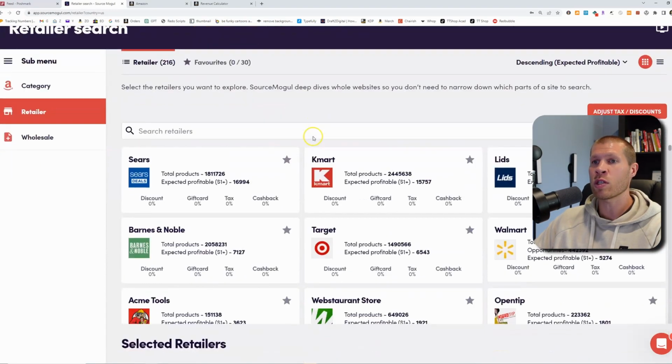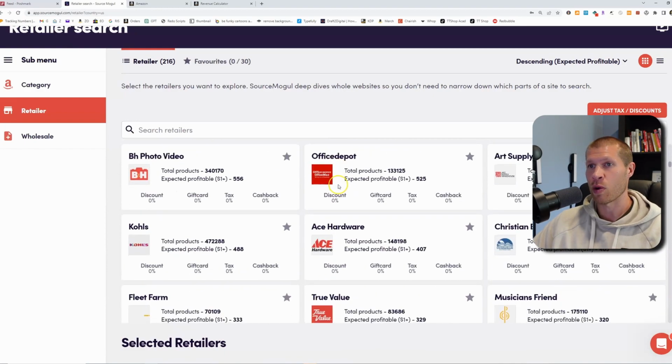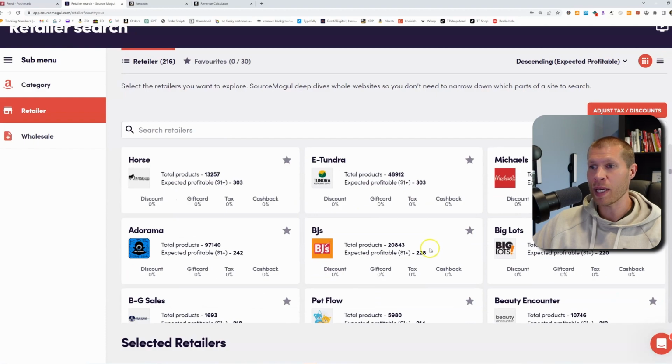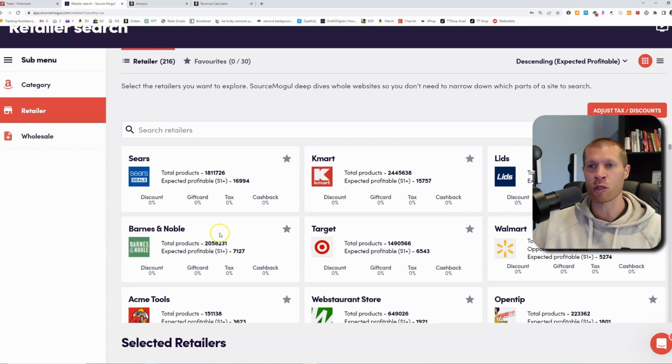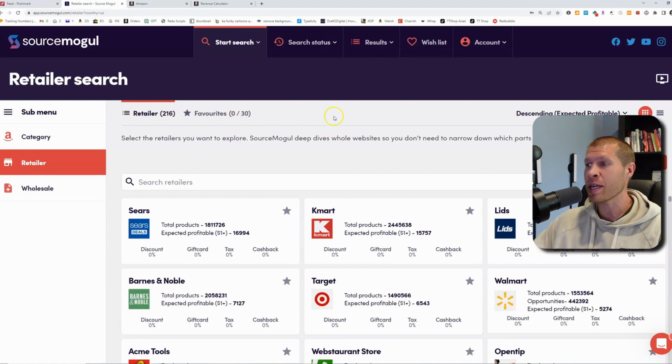And then you'll notice that once you sort by retailer, you'll see all the different retailers that are available here in Source Mogul. And there's Ace Hardware, Musician's Friend, Fleet and Farm, Michael's, BJ's. Now I went through and I just grabbed 3 of the most popular ones just to kind of show you because they have a lot of products. So I already ran Barnes & Noble, Target, and Walmart, but I have not checked them. I haven't done online arbitrage sourcing literally in years, but we're going to have a little bit of fun today. I'm going to show you how to do it.